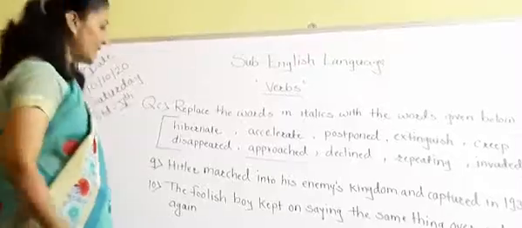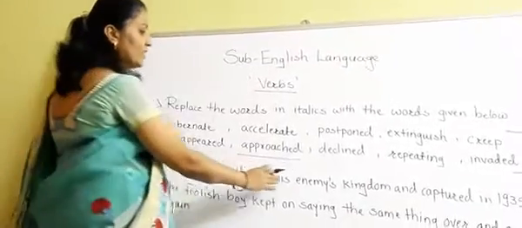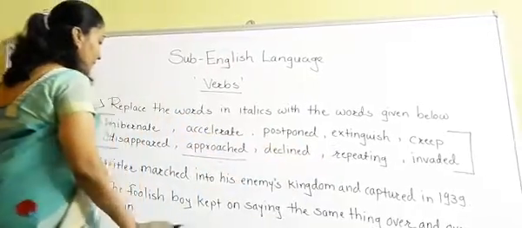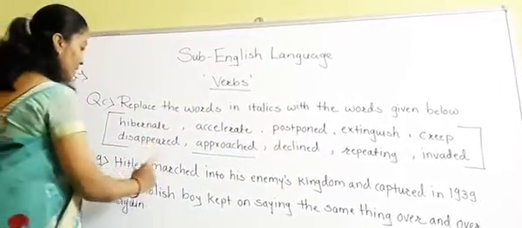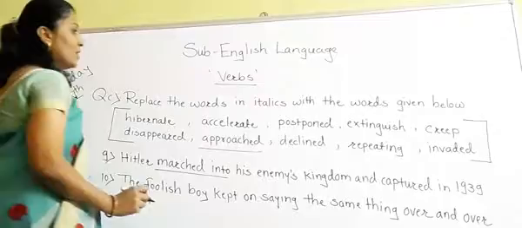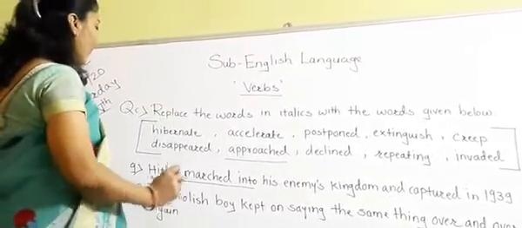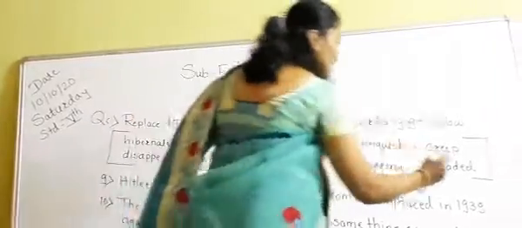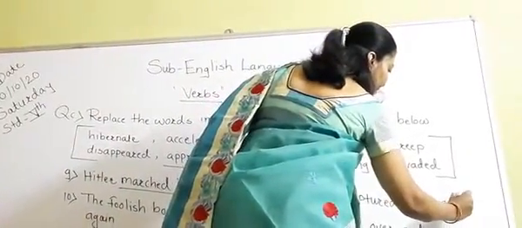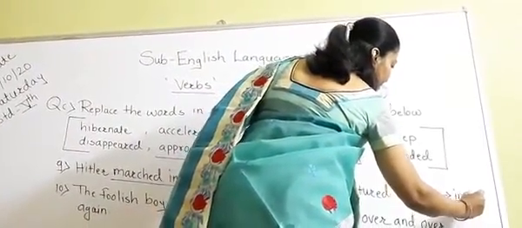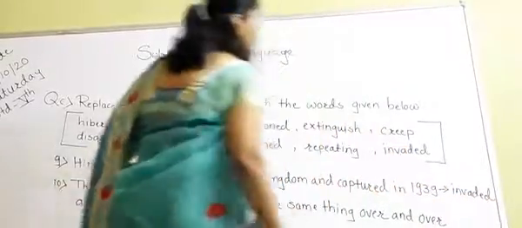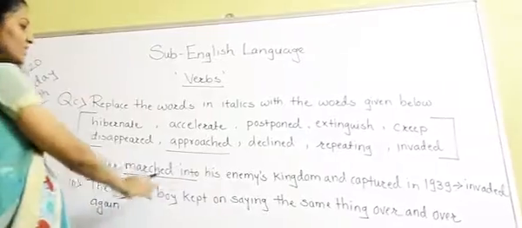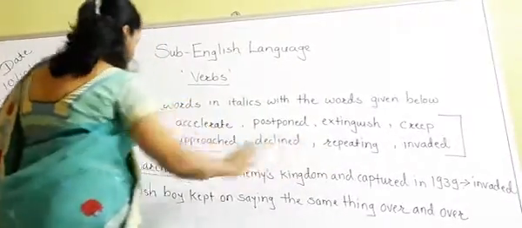Now students, see the ninth one, Hitler marched into his enemy's kingdom and captured it in 1939. March into means invaded. What is the word for that? I am writing here, invaded. Okay, invaded. And the tenth one, the foolish boy kept on saying the same thing over and over again.